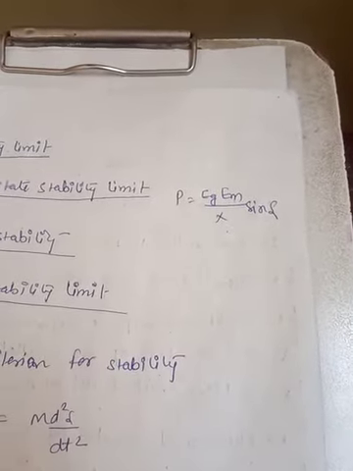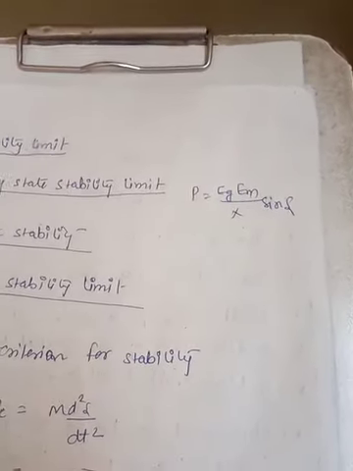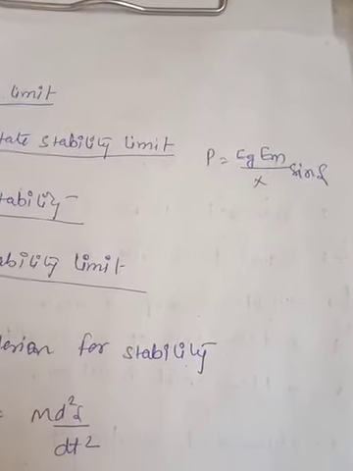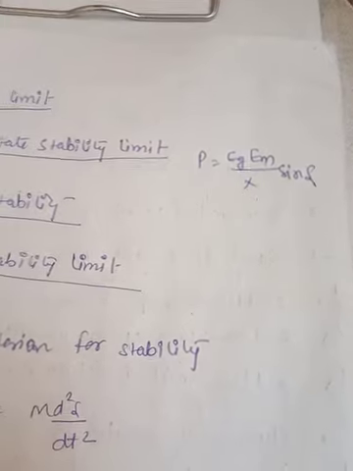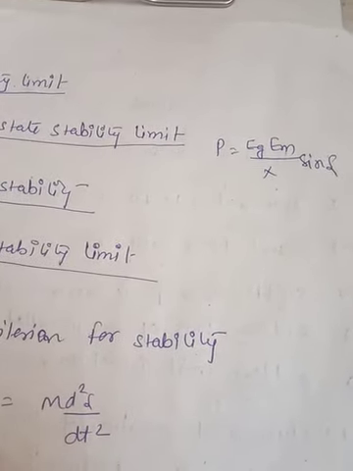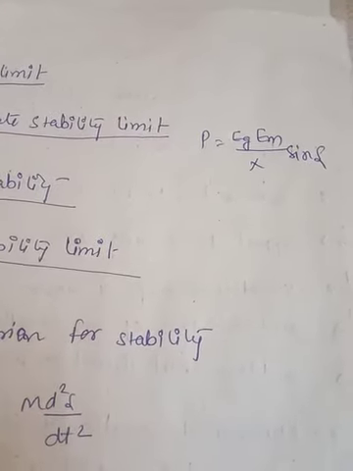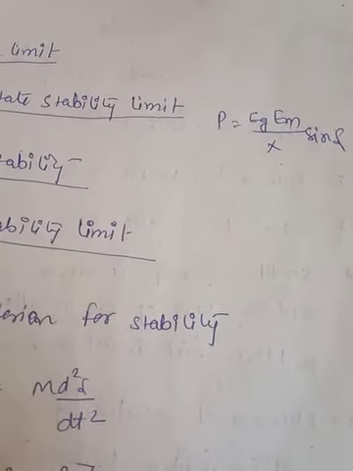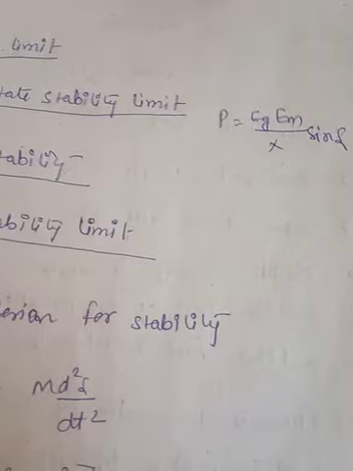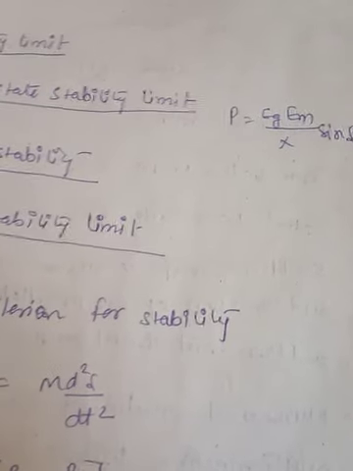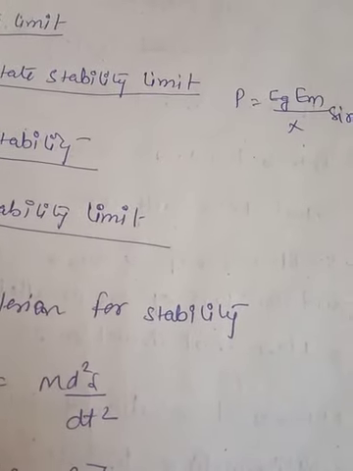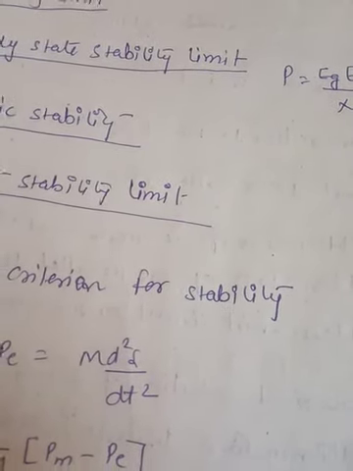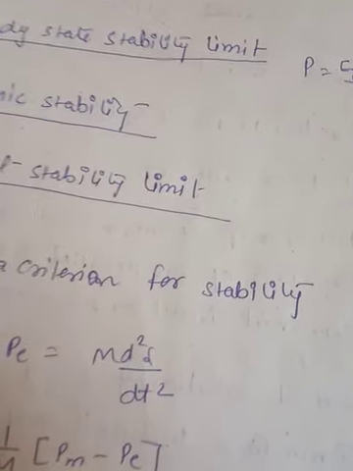Now, the steady state stability limit, what is it? It can be increased in the system. If you increase the system voltage, then you can decrease the system reactance. So these are the ways by which you can increase the steady state stability limit. Now there are many more ways by which you can increase the steady state stability limit.